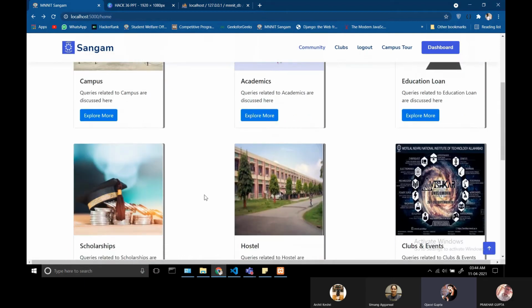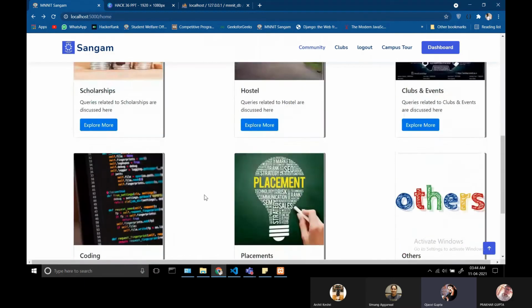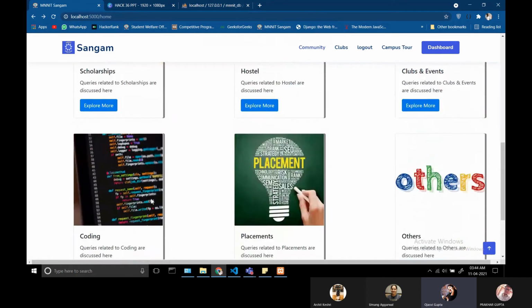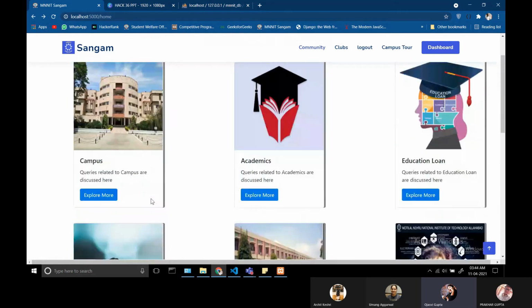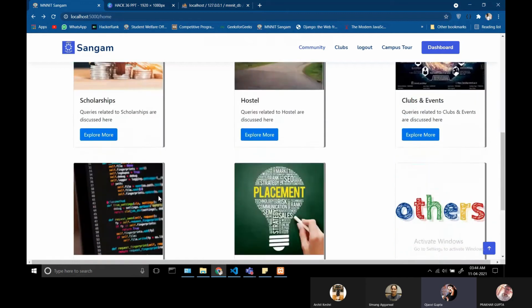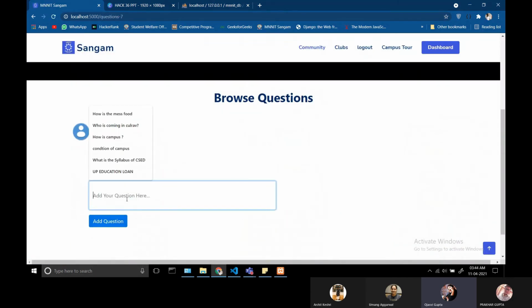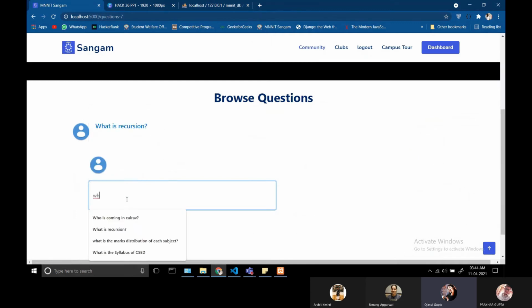This page has been divided into many categories which are being rendered directly from the database. If a user selects a category, say campus, then they can go and post their question on that page. Based on the selection, the next page would be rendered. These are not different pages, but the same page, and the data that is rendered is different, being fetched from the database.